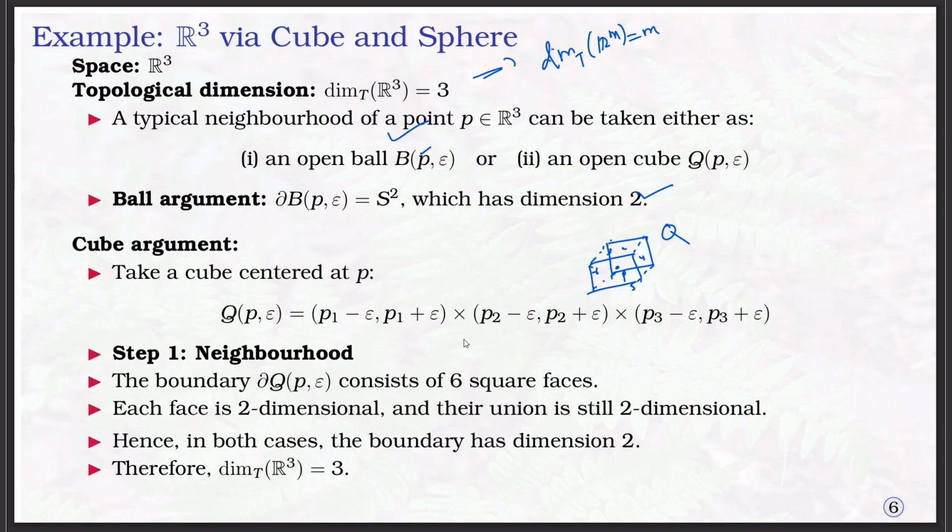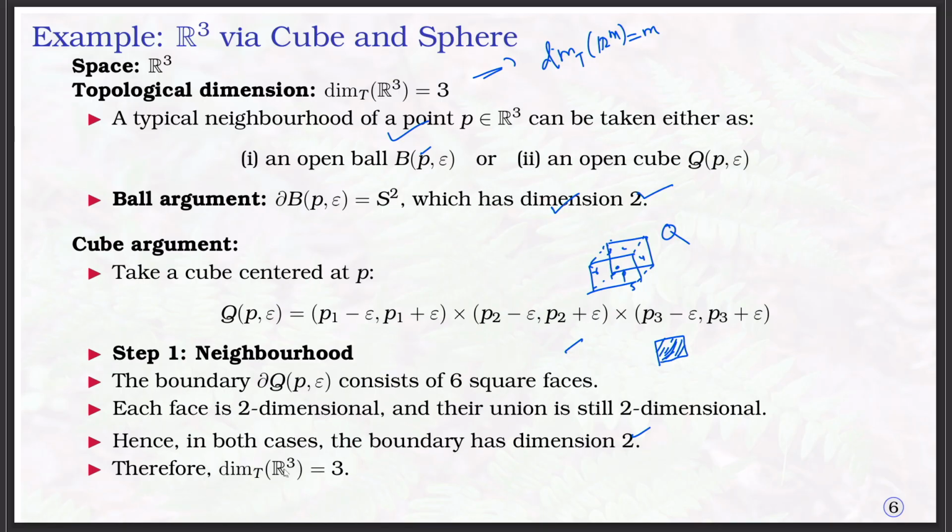Each face is nothing but a filled square. Each face is 2 dimensional and their union is still 2 dimensional. If you take the union of 6 faces, it is still 2 dimensional. Hence, in both cases the boundary is 2 dimensional.